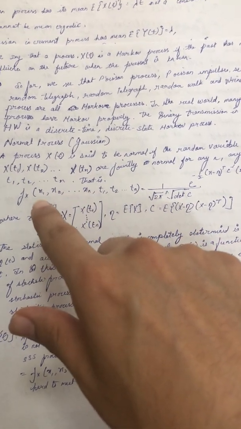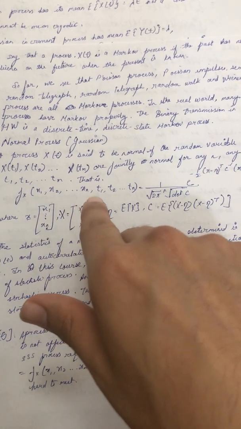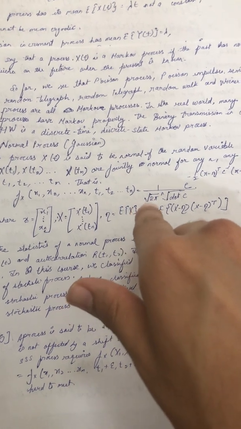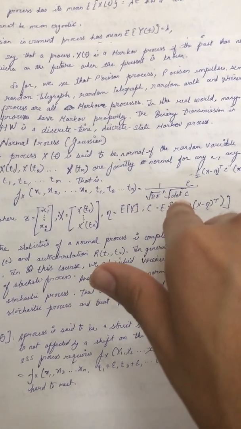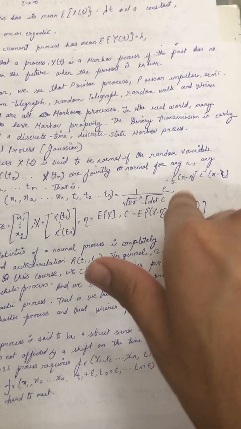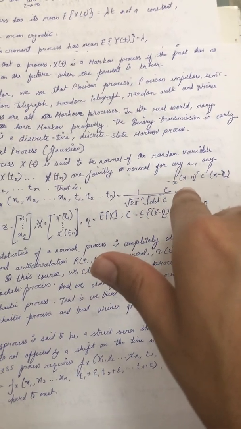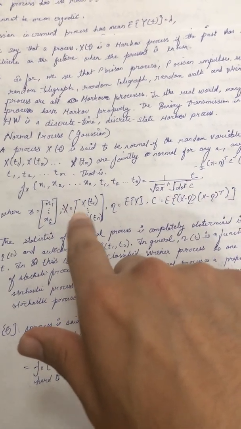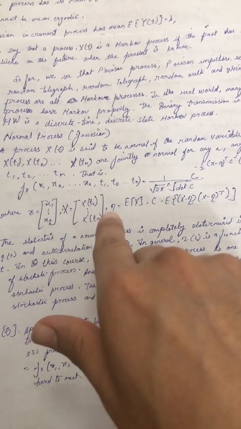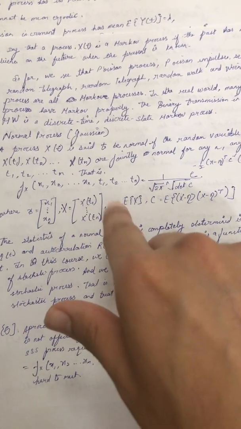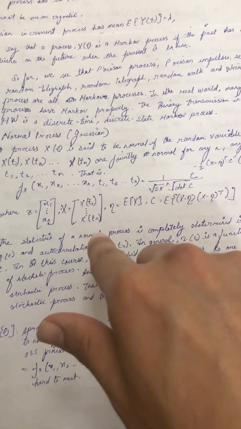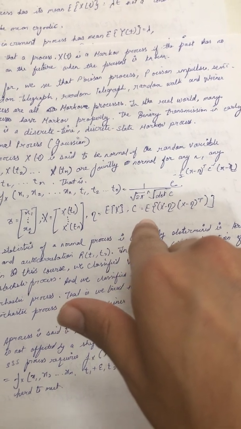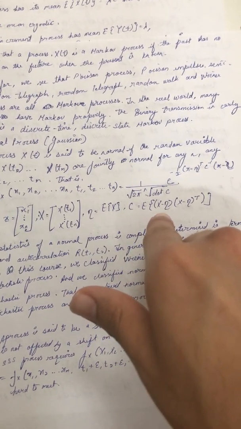That is, f(x1, x2, ..., xn; t1, t2, ..., tn) is equal to 1 upon the square root of (2 pi)^n determinant of C, times e to the power minus 1 by 2 (x minus eta)^T C inverse (x minus eta), where x is a vector of x1 to xn, and capital X is a vector of X(t1), ..., X(tn). Eta is equal to the expectation of X, and C is equal to the expectation of (X minus eta)(X minus eta) transpose.